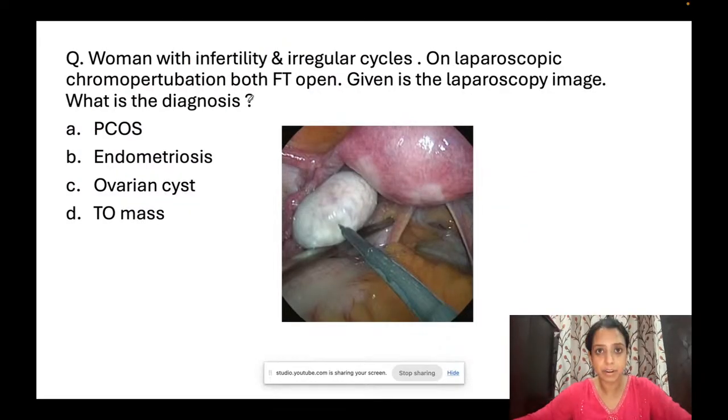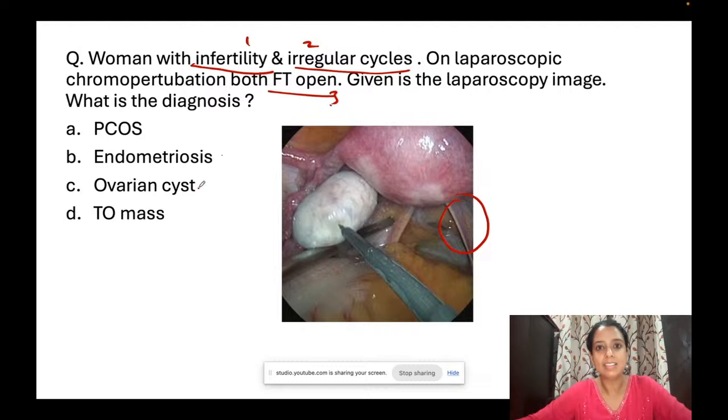So women with infertility and irregular cycles. सबसे important क्या है भई? Infertility है, उसके साथ irregular cycles. Laparoscopy में chromopertubation shows both fallopian tubes open. We'll keep these 3 things in our mind. Now this was the image. So somebody said both the ovaries were seen and both seemed enlarged. So this looks enlarged, definitely, right? It looks enlarged. What can be the cause?